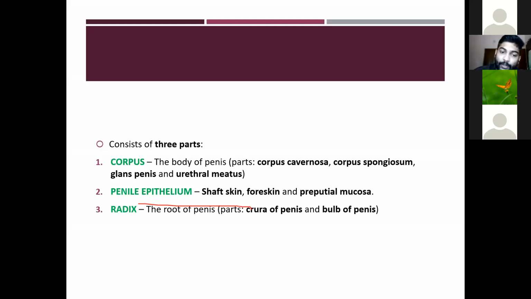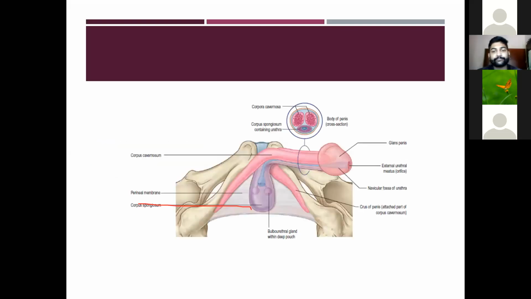So the three parts are the corpus or the body of the penis, the penile epithelium, that is the skin covering the penis, and the radix or the root of the penis. Here you can see the bulb, then the crus of the penis, then the body with the glans penis, the corpus cavernosa, and in the middle the corpus spongiosum.